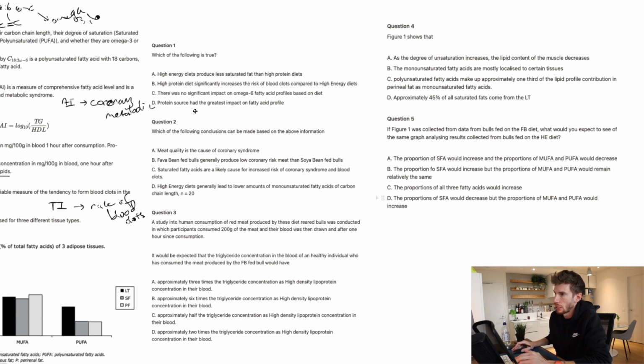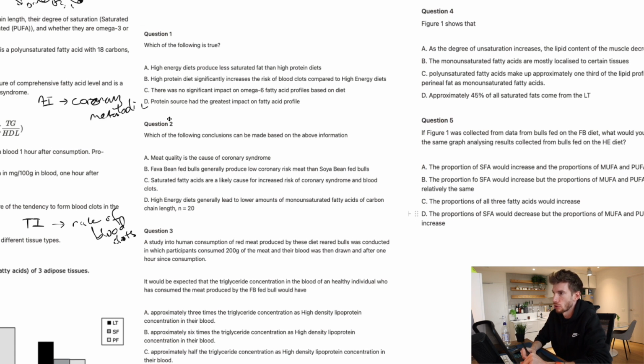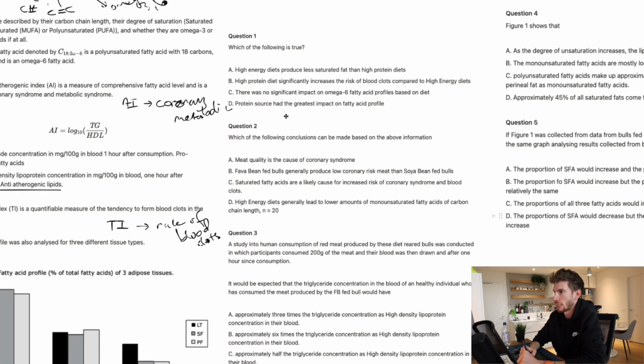So with question 1, which of the following is true? These are super annoying because it branches off into 4 different statements, and we basically have to test each of them. We've got: high energy diets produce less saturated fat than high protein diets. Let's have a look at that. We're looking for saturated fats. There's no mention of tissue type, so I know it's not related to the graph. I know it's going to go to the table.